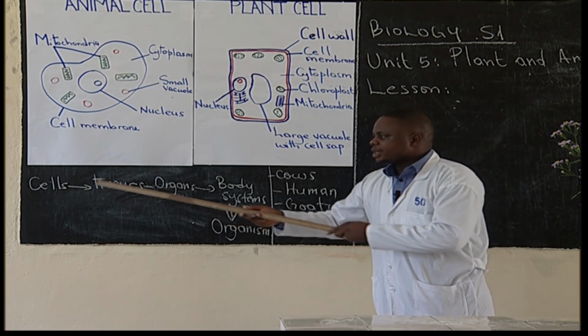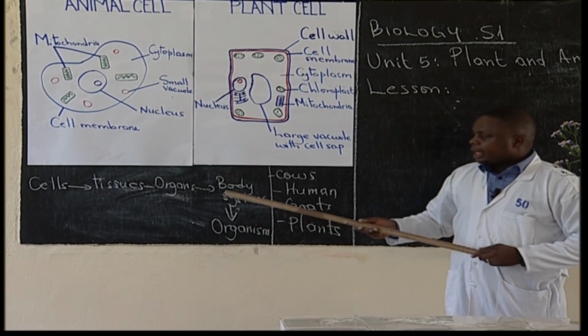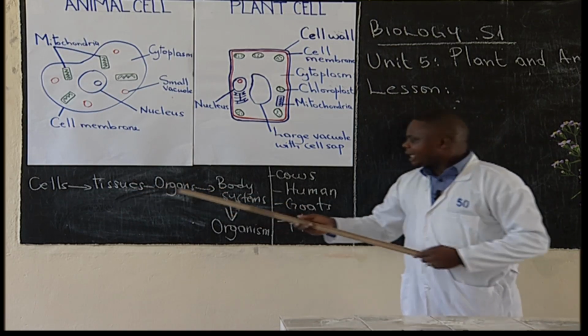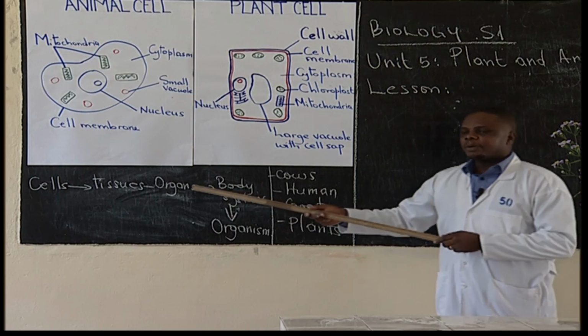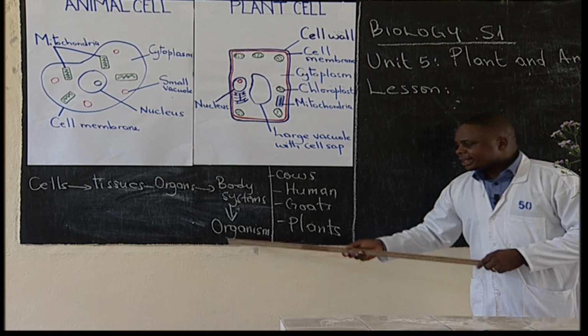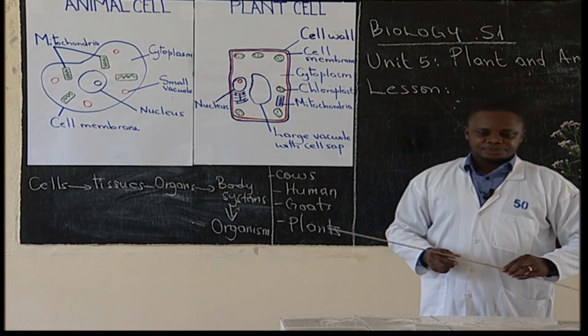A tissue is a group of cells. An organ is a group of tissues. And then the body system is a group of organs. All organs of the body make the entire organism.